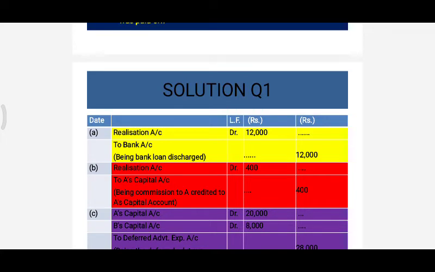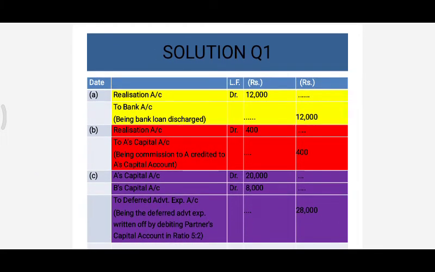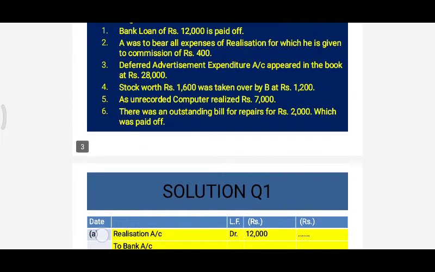The narration is being the deferred revenue expenditure written off by debiting the partner's capital account in the ratio of 5:2. The next journal entry is stock worth rupees 1600 was taken over by B at rupees 1200.